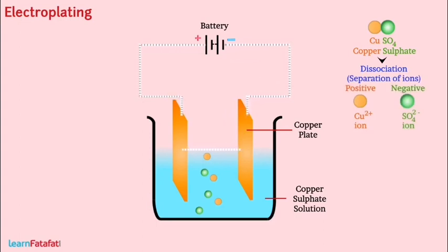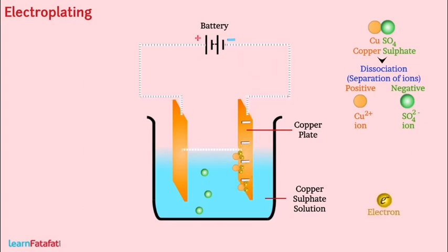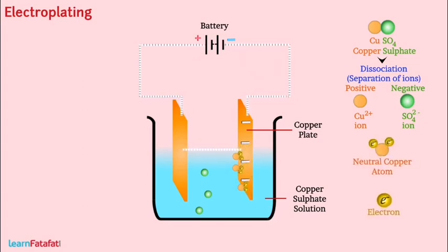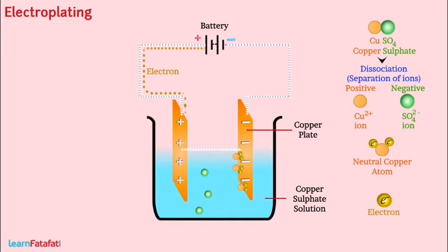Take a copper metal plate and connect it to the positive terminal of the battery. Connect an iron spoon to the negative terminal of the battery. Now dip them in the copper sulfate solution. When electric current is passed through the copper sulfate solution, you will find a thin layer of copper metal deposited on the iron spoon, and an equal amount of copper is lost by the copper plate.